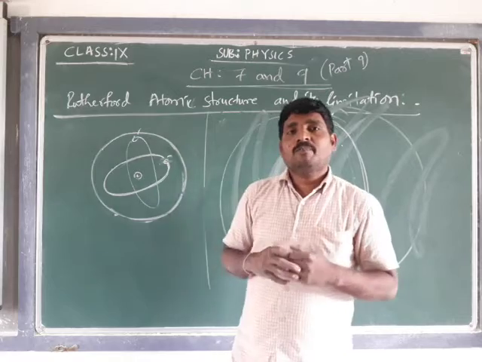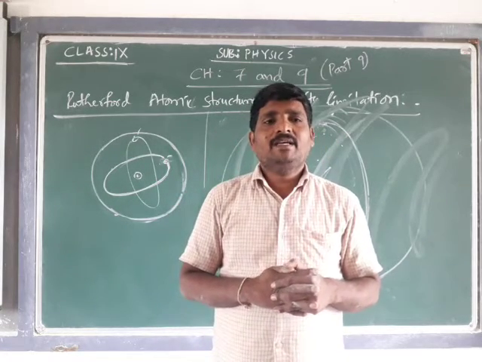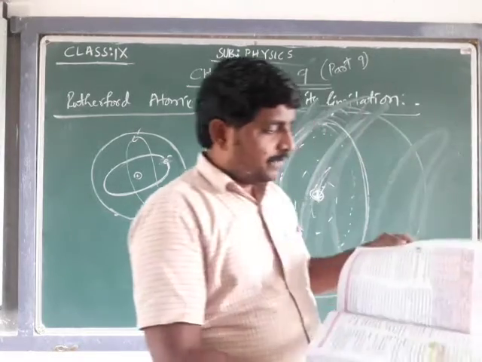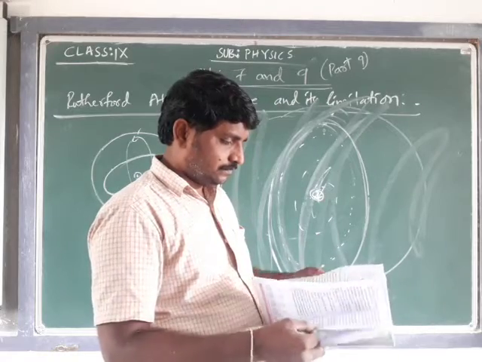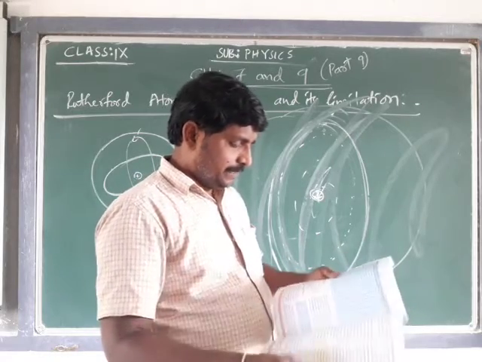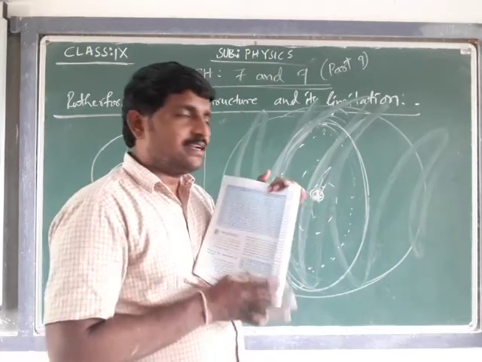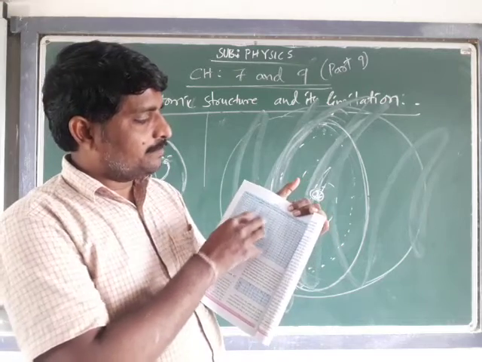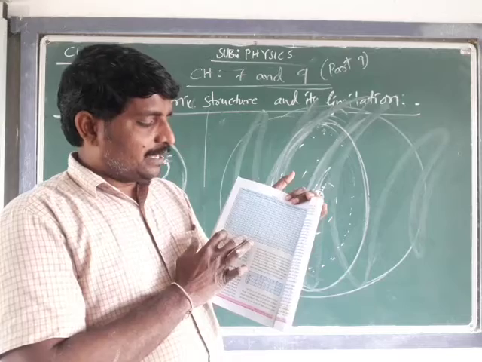Before concluding my session, go to page number 160. We have table 2. In the first column, the element name, symbol and atomic number are given. These 3 columns, you should memorize up to 18.